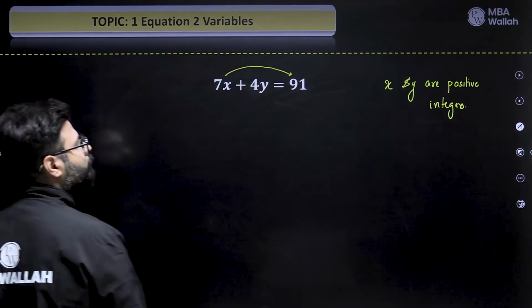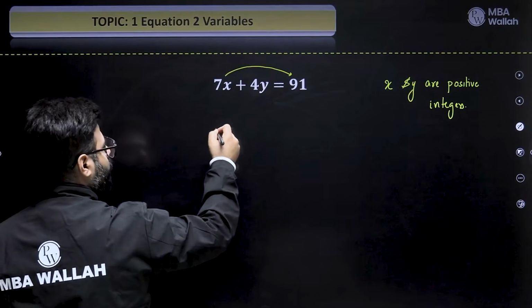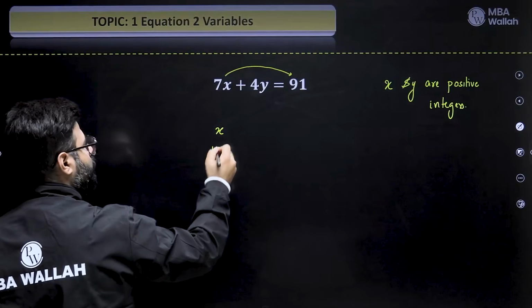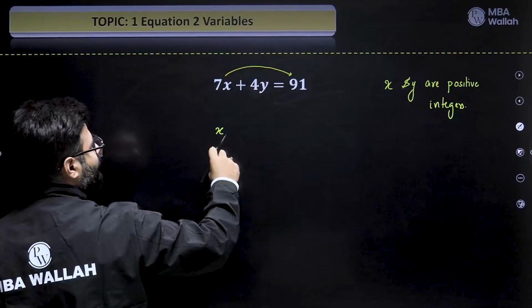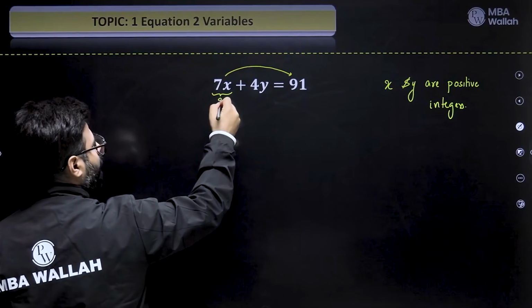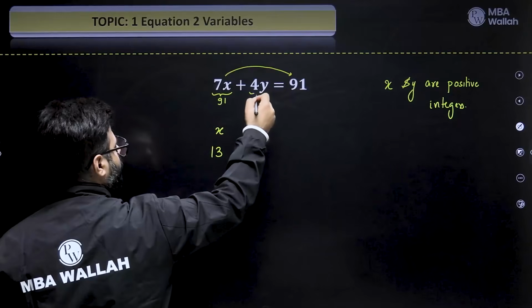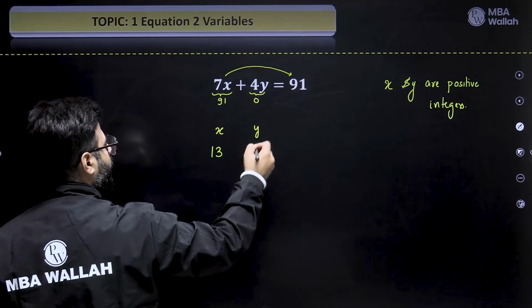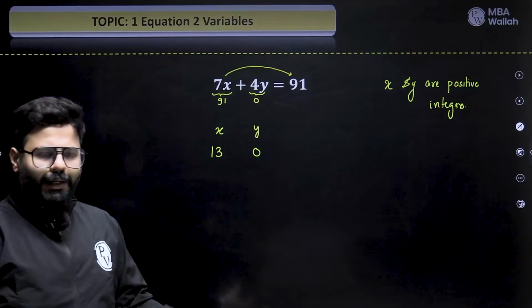I see that. So I know if I make 7 into 13, so if I take x as 13, 7 into 13 is 91, right? So if I put x as 13, I already have a 91 on left hand side. I wanted to have a 91 on right hand side, so this becomes 0, and that means y has to be 0. So this is first hit and trial solution, which I can easily find, right?